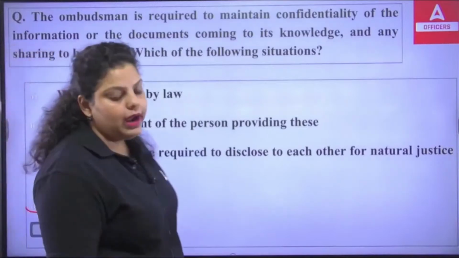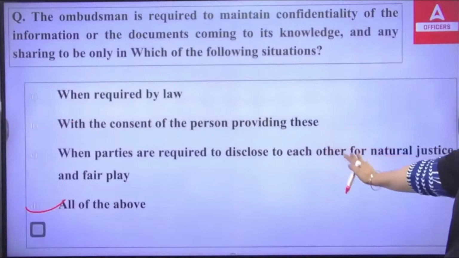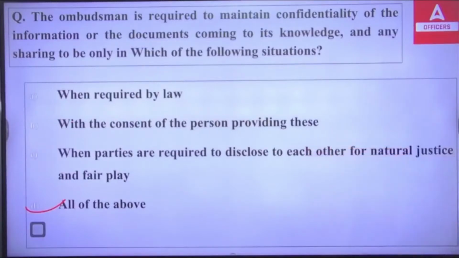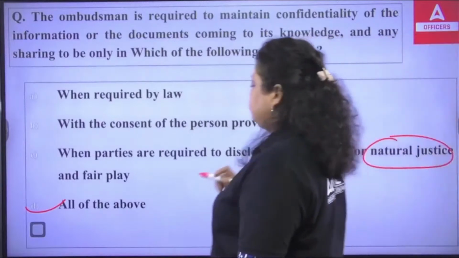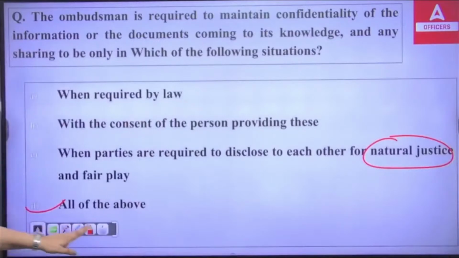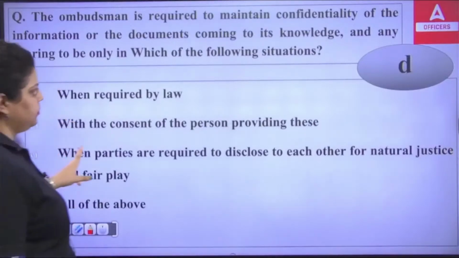If the law requires, you have to share the data. If you have taken the consent of the person, then you can share the data. And when the parties have to disclose to each other for natural justice and fair play, then they have to release the data. So this is the right answer, that is option D. Otherwise, apart from these cases, you are not allowed to share the information.